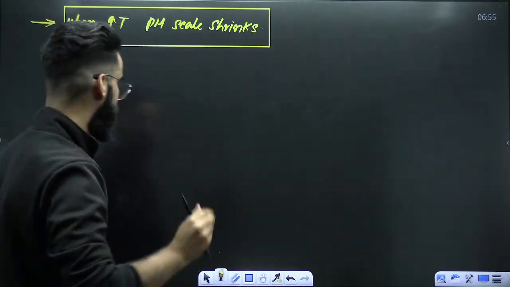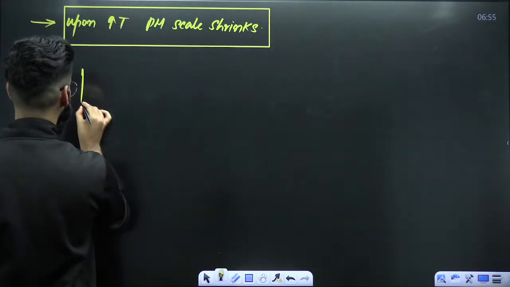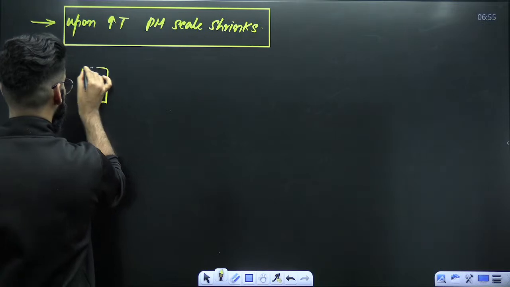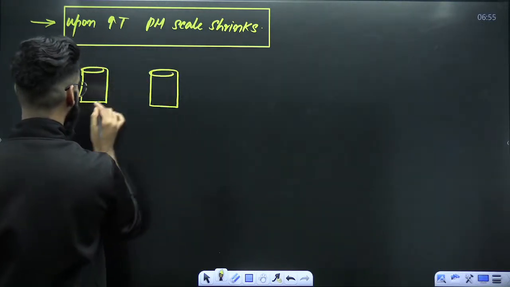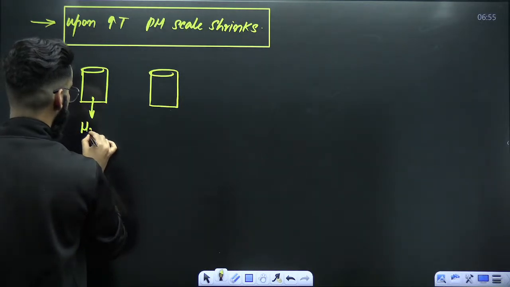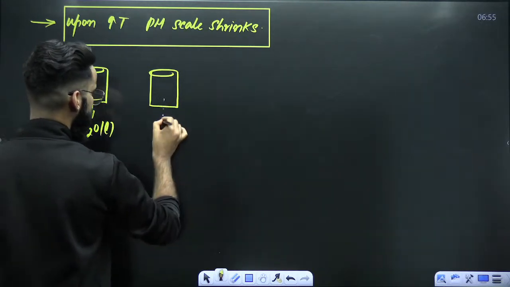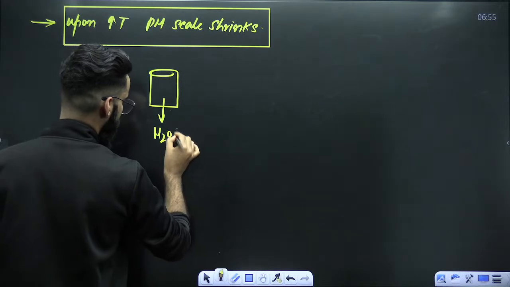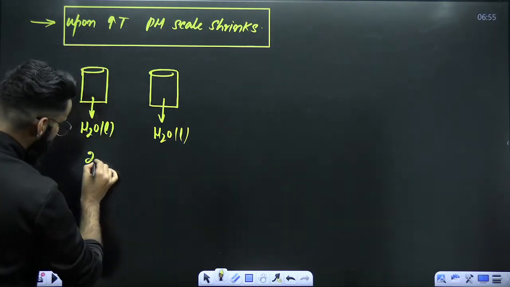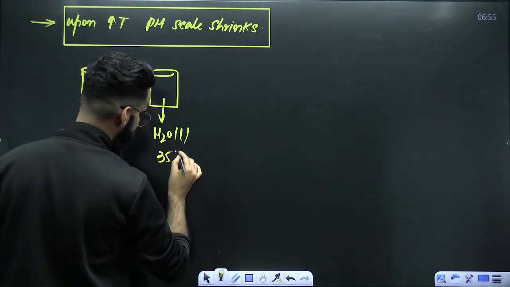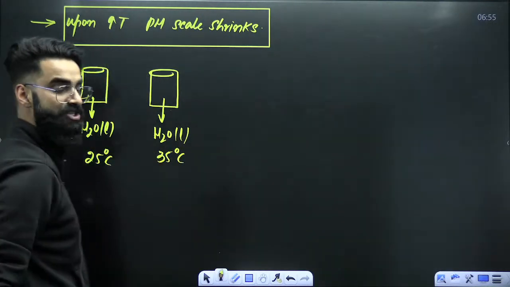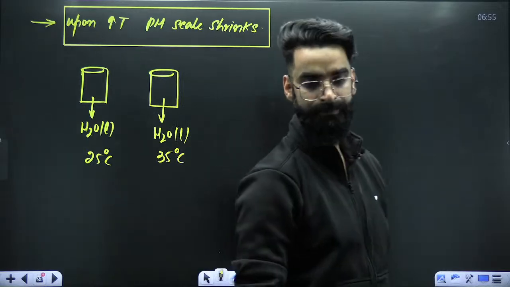For example, I'm asking you a question like this. You have got two glasses, both containing water, H2O liquid. This H2O liquid is at 25 degrees centigrade. This H2O liquid is at, for example, 35 degrees centigrade. Can you let me know whose pH will be more, whose pH will be less?